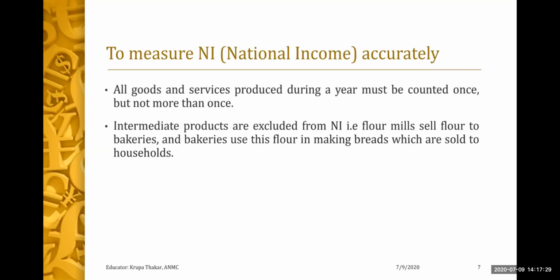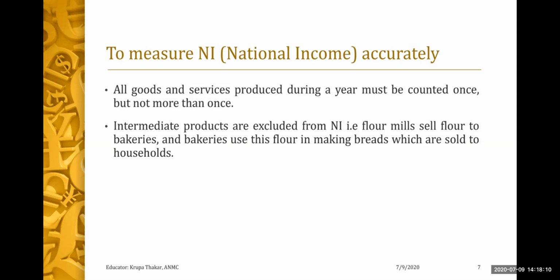Now, to measure the national income accurately, all the goods and services produced during a particular year must be counted only once and not twice. Just now I told you about intermediate goods. It should be taken care that they are not taken into consideration while counting. Let me give you an example. Let's say there is a farmer who is producing wheat and there is a baker who is producing bread. When the farmer has produced wheat, that same wheat is going to be used by the baker for production of bread.